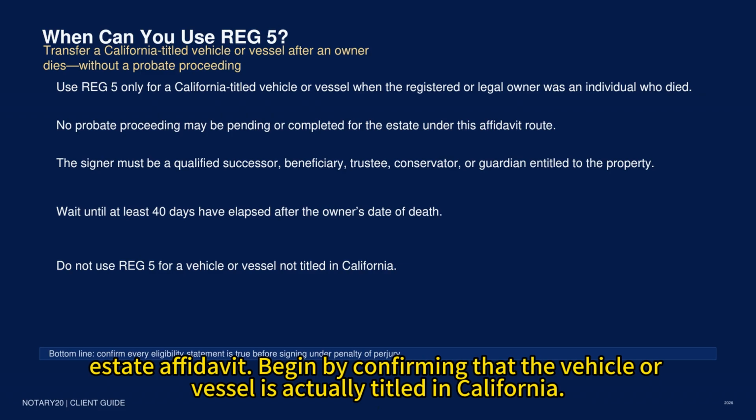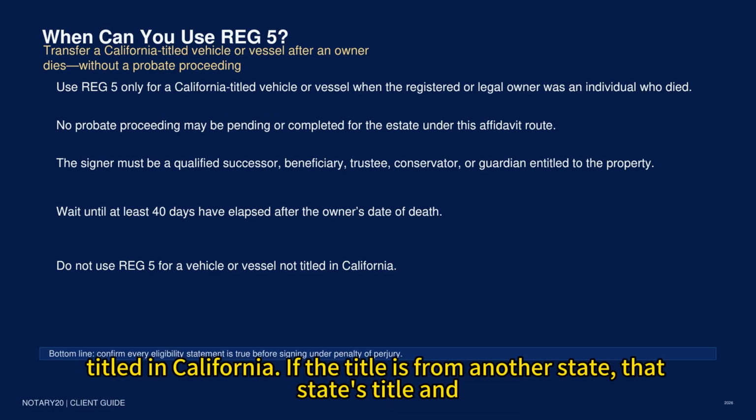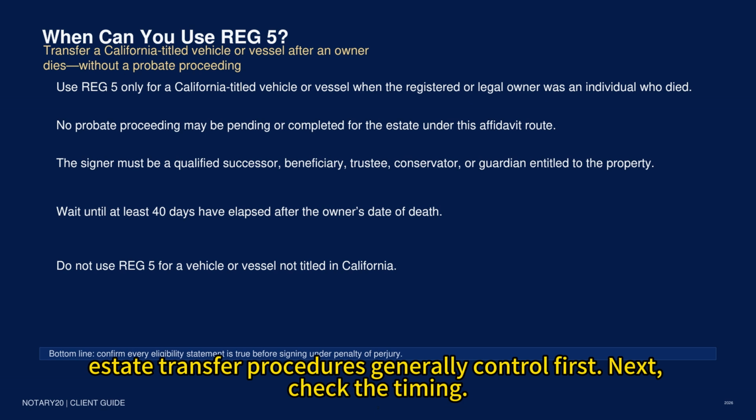Begin by confirming that the vehicle or vessel is actually titled in California. The California DMV Procedures Manual states that REG 5 cannot be used for a vehicle not titled in California. If the title is from another state, that state's title and estate transfer procedures generally control first.